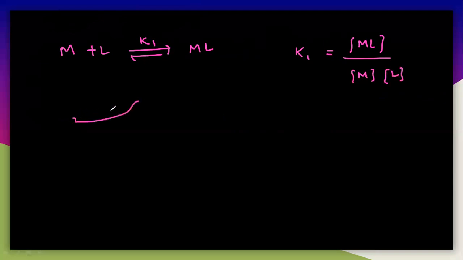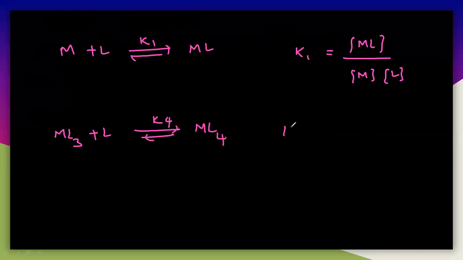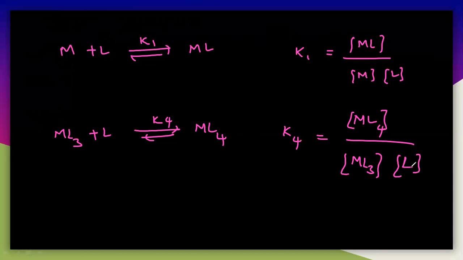You can write K4. So once again I am writing K4. So this is ML3, plus L, then you will get ML4. K4 is equal to [ML4] by [ML3][L]. And see here, the value of K1 or K4, which one is more? K1 is higher or K4 is higher? So how can we decide here? K1 or K4, which one is higher?